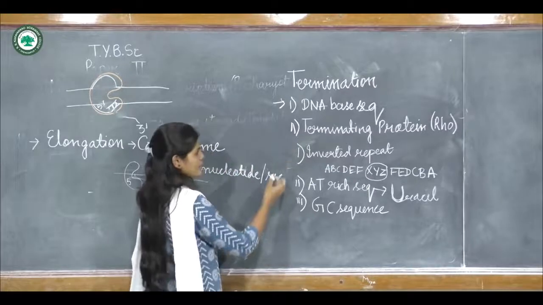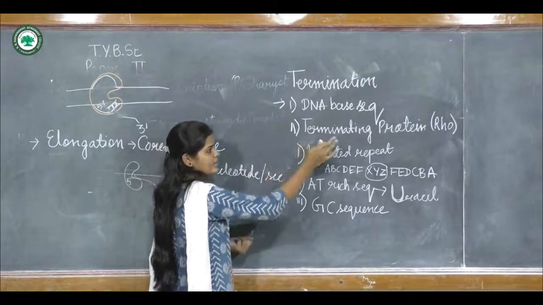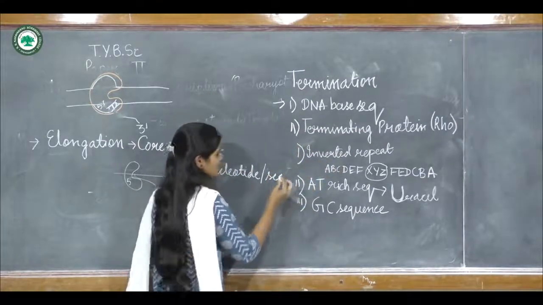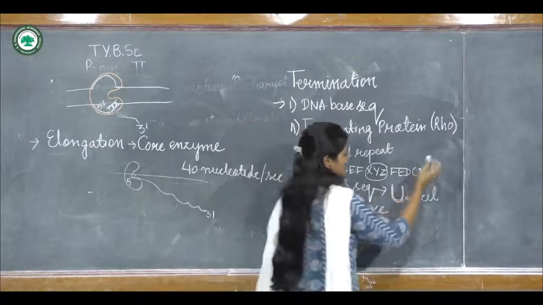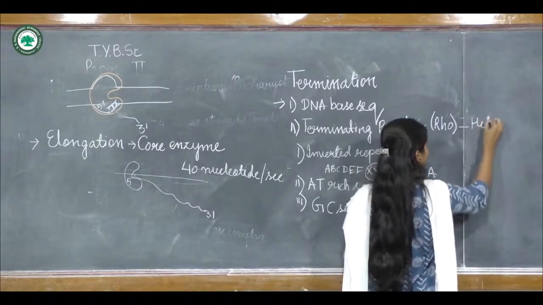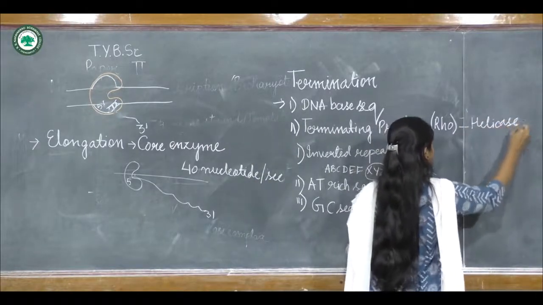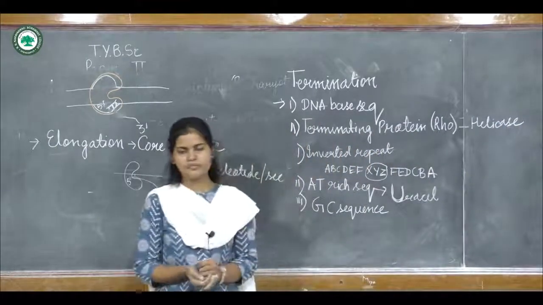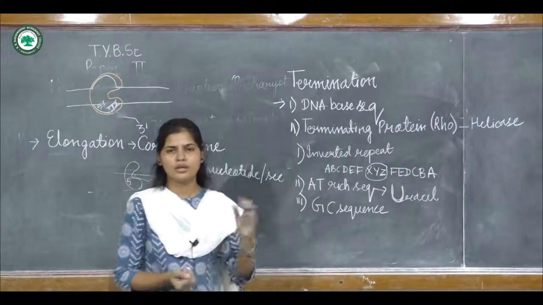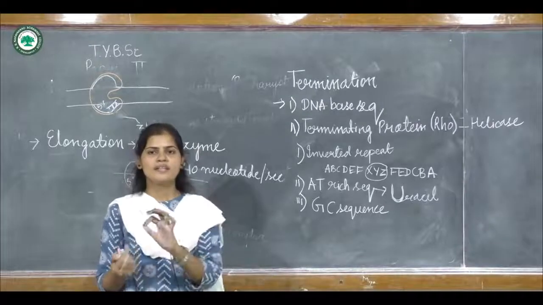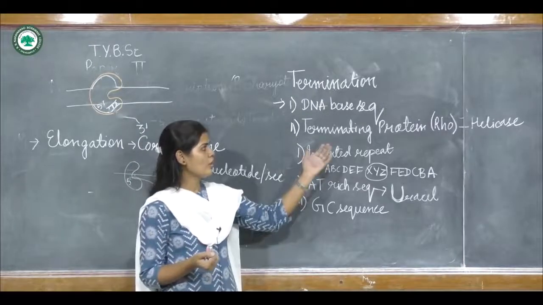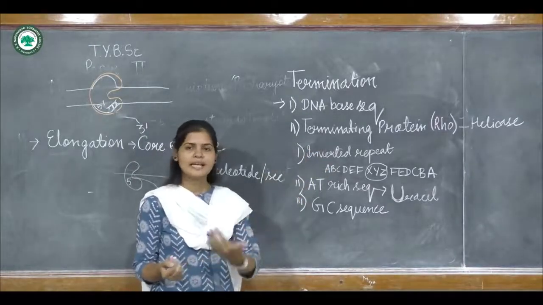Now one more is the second one, that is the terminating or Rho protein. This is a helicase. If this Rho protein comes along the DNA sequence, it has helicase activity.